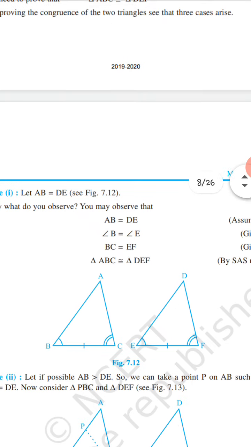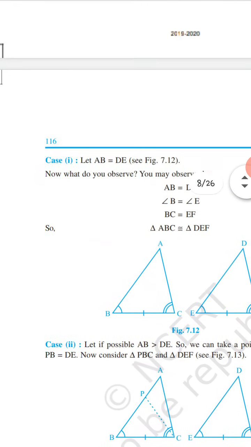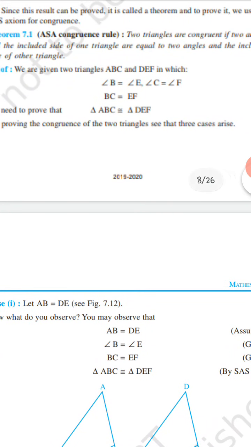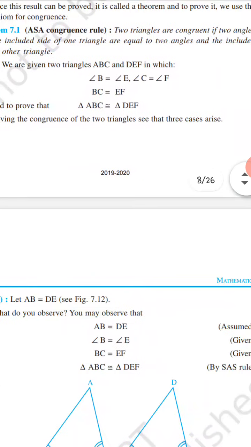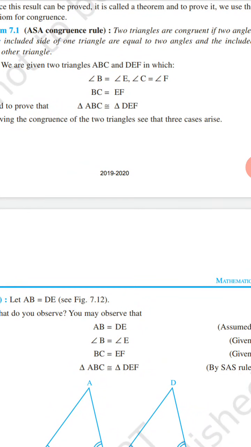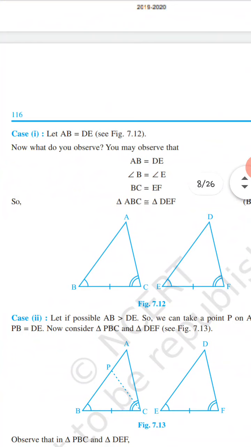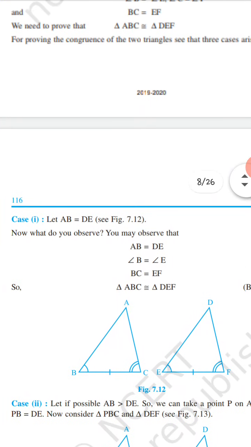Now what is given here? Angle B is equal to angle E, angle C is equal to angle F, and BC is equal to EF. This is given. Now we have to prove triangle ABC is congruent to triangle DEF. Now you see here, in this case, three cases arise.